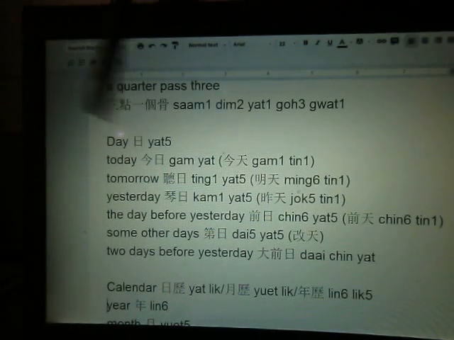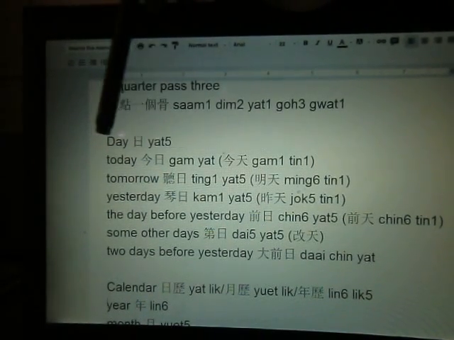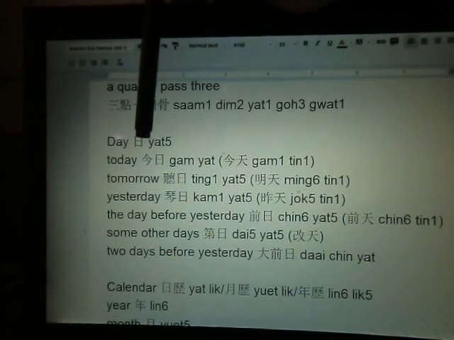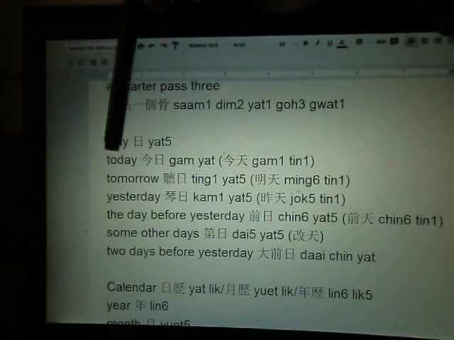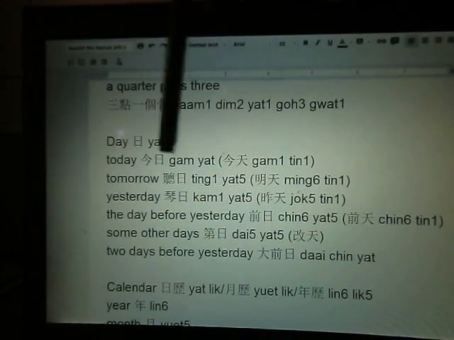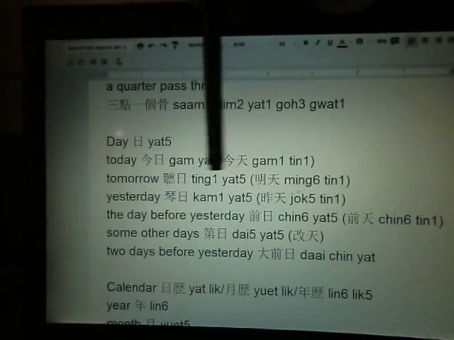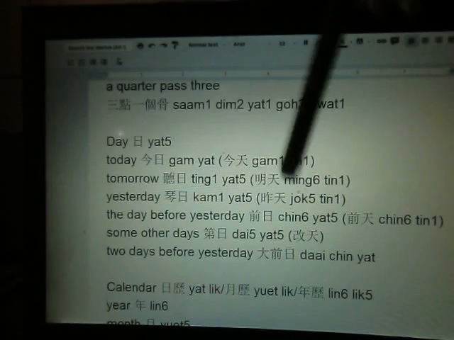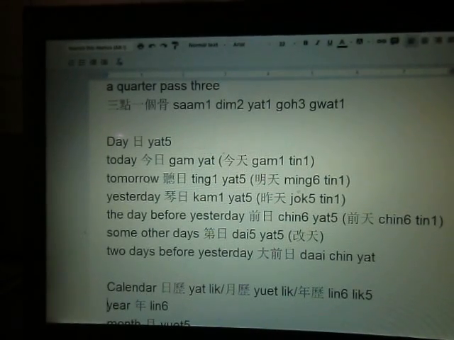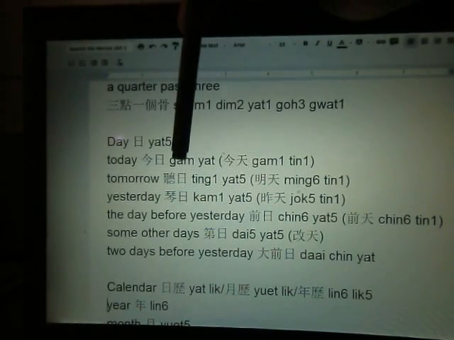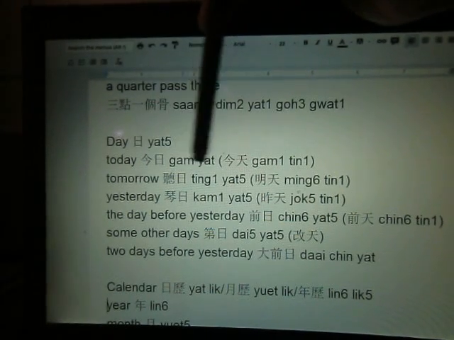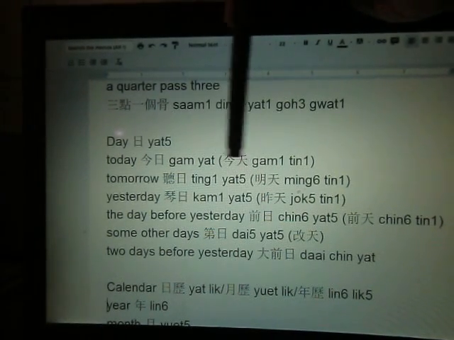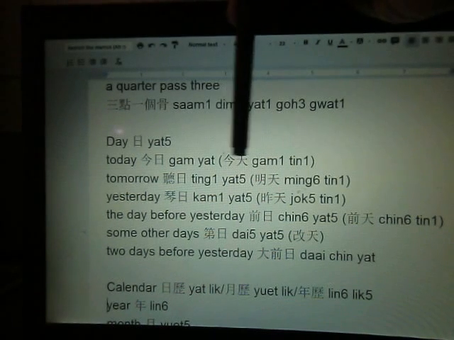How about days? Okay, so day means 日. And today is 今日, it's the same word. I missed the tone here. It should be 今 tone 1 and 日 tone 5. 今日, or in a more Mandarin style we have 今天.